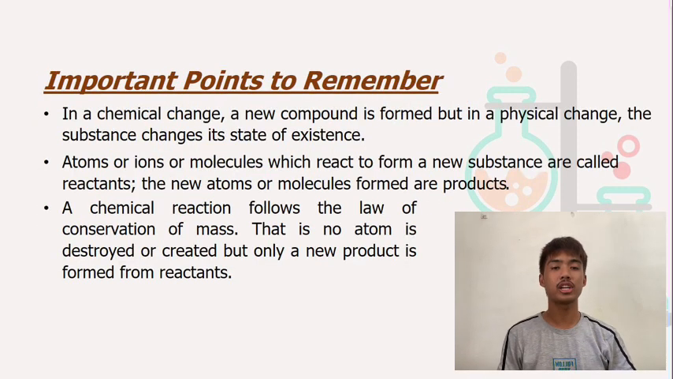Before we end this discussion, I will give 3 important points to remember about chemical reaction. The first one is, in a chemical change, a new compound is formed, but in a physical change, the substance changes its state of existence. Next, atoms or ions or molecules which react to form a new substance are called reactants. The new atoms or molecules formed are products. Lastly, a chemical reaction follows the law of conservation of mass. That is, no atom is destroyed or created, but only a new product is formed from reactants.